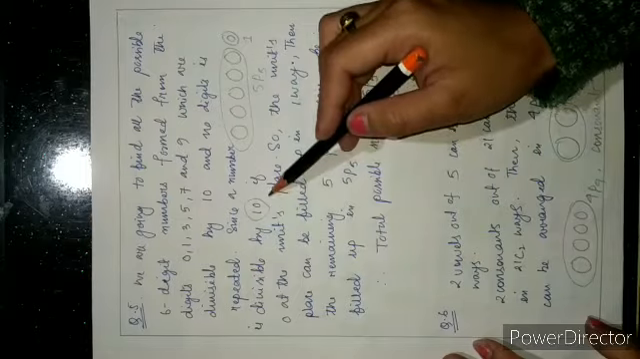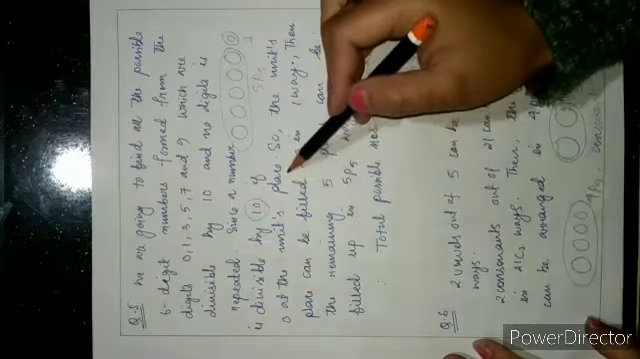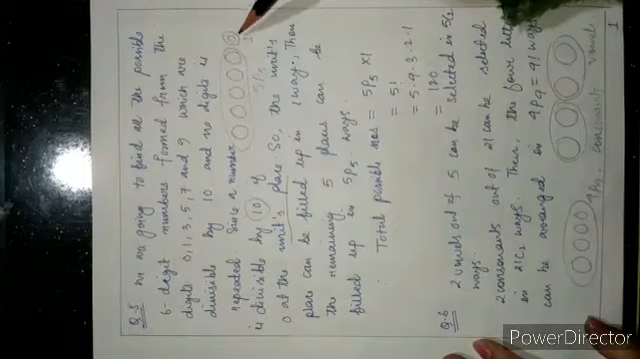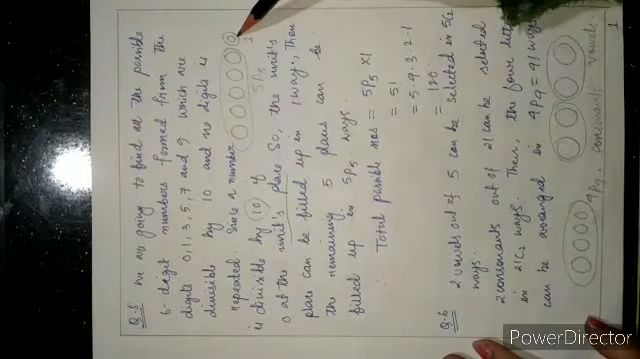Since a number is divisible by 10 if 0 is at the units place, this units place can be filled up in one way.